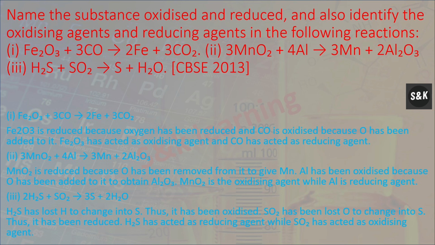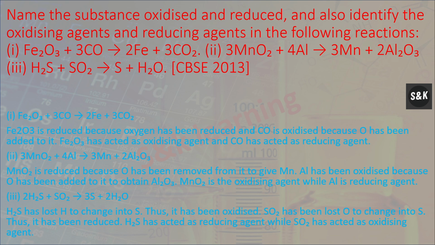Next, name the substance oxidized and reduced and also identify the oxidizing agent and reducing agent in the following reaction. First, Fe2O3 plus 3CO forms iron plus carbon dioxide. Here, ferric oxide is reduced because oxygen has been removed, and carbon monoxide is oxidized because oxygen has been added to it. Ferric oxide has acted as an oxidizing agent and CO has acted as a reducing agent.